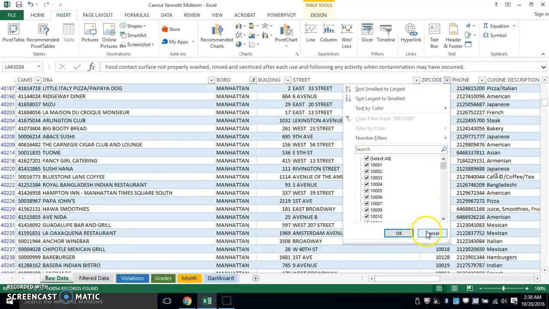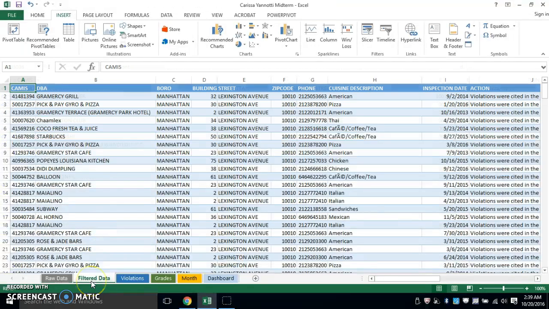And I'm not going to do this just to save time because I have it right here in my filtered data. The reason why I wanted to do this is because I think it's important for college students to focus on what they're eating, because what we do eat reflects how we perform in school, and we want to see what we're putting into our bodies. And not all restaurants are created or maintained equally. So I have it all for Manhattan, all in Lexington, and all within Baruch College's zip code.